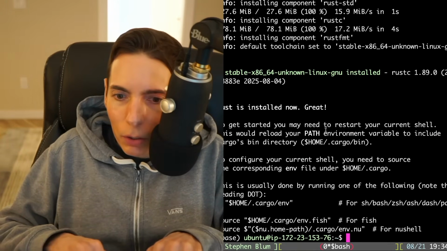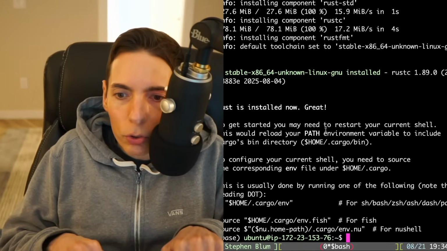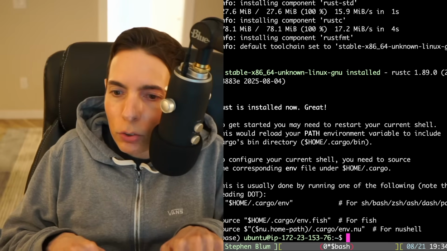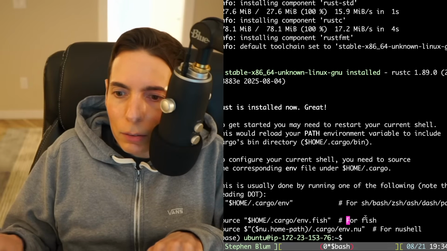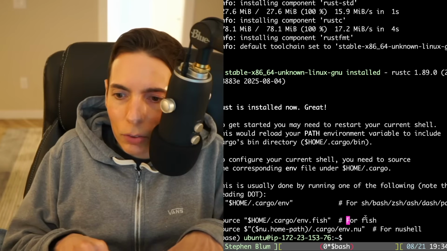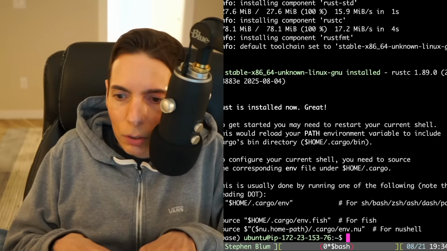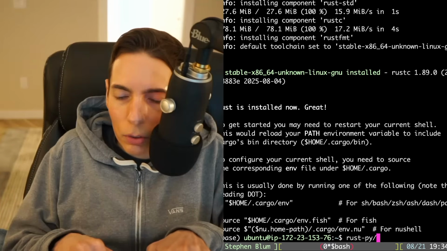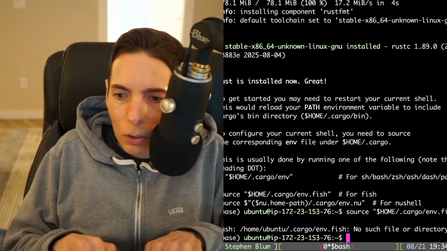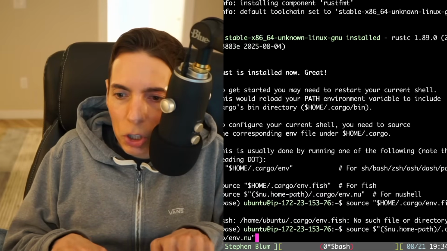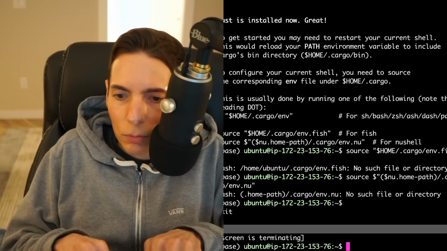All right, here we go. Oh, let's see here. So source home. Okay. Oh, interesting. I just want this usually done by running... Okay, one of the note dot cargo. Okay. I think we're good. Let's see if Rust is installed? No. Okay, so let's see. Maybe we might have to do a couple things here. Is that gonna do it? No such thing? Okay. I might have to restart my shell, which is no big deal. I'll just restart the shell screen. There we go.